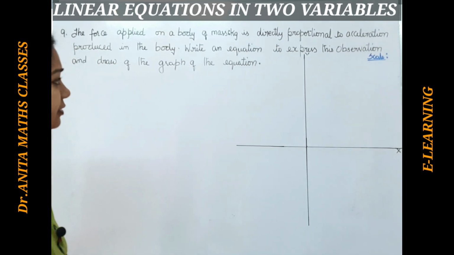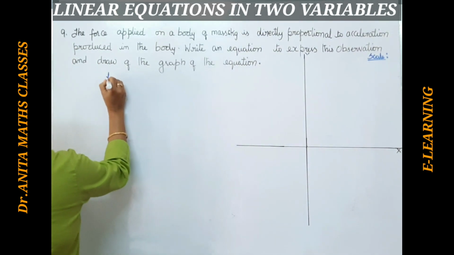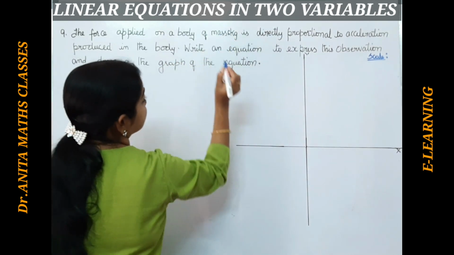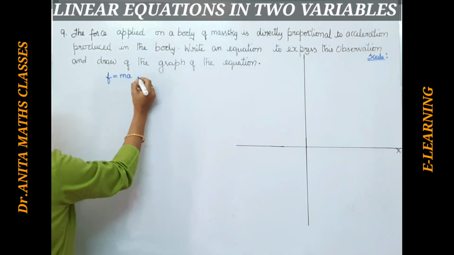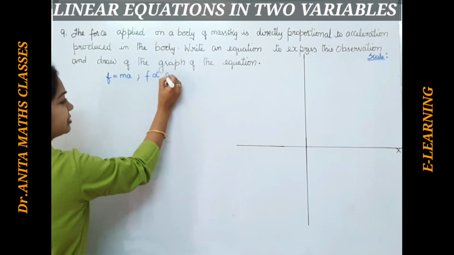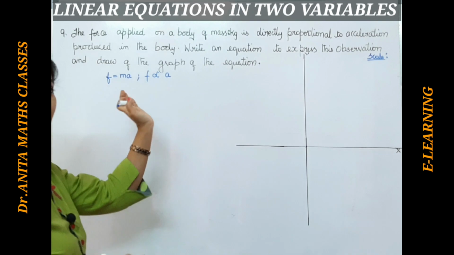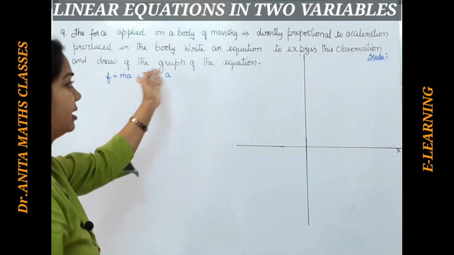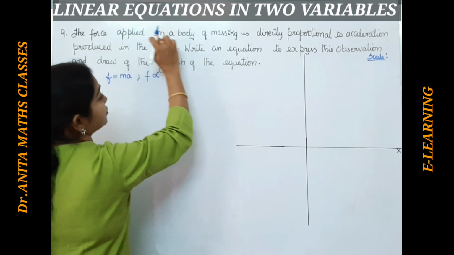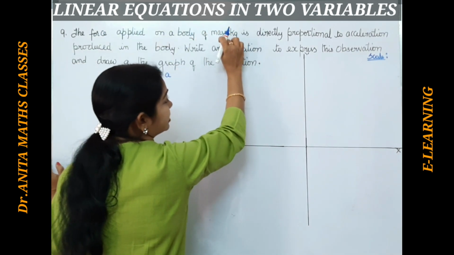Here we know that force is equal to ma, right? So force is directly proportional to the acceleration. If we equate F to k into a, that k is nothing but the mass here. But the given situation is the force applied on a body of mass 6 kg.